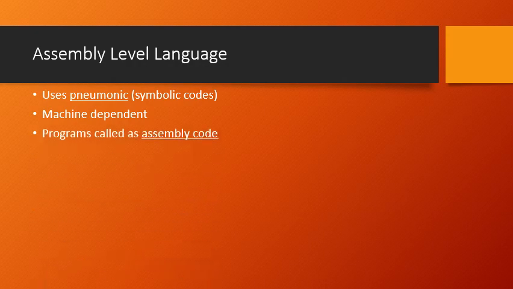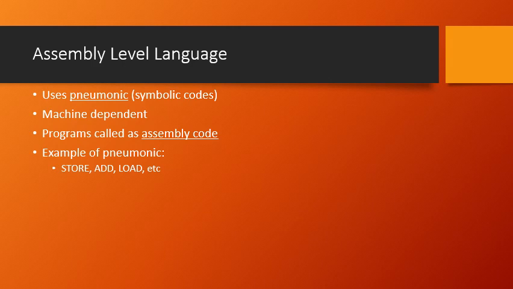And the programs we write using the assembly level language, we call an assembly code. Just like in machine level we call it a machine code, in the assembly level language we call it an assembly code. A few examples of mnemonics: store. Here the word S-T-O-R-E, if I write it in my assembly code, means you are storing some value in some memory location of the computer.